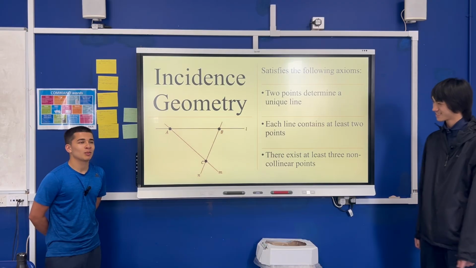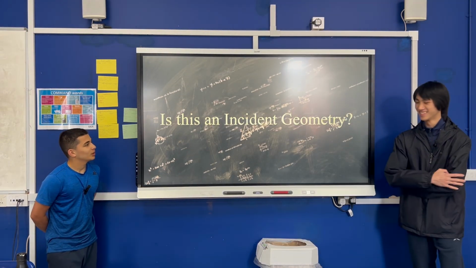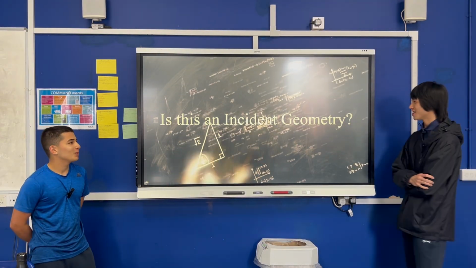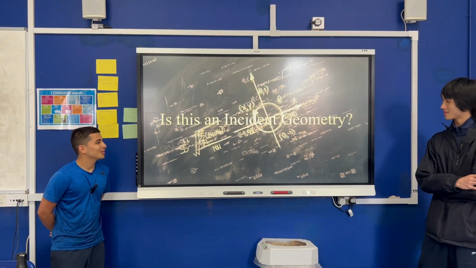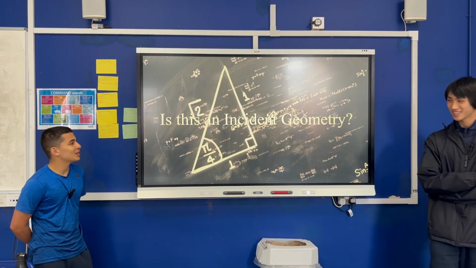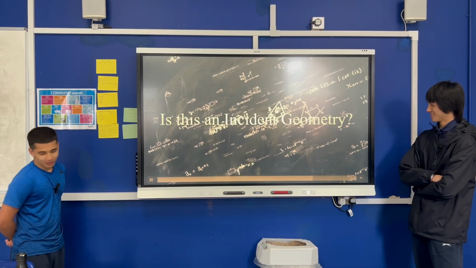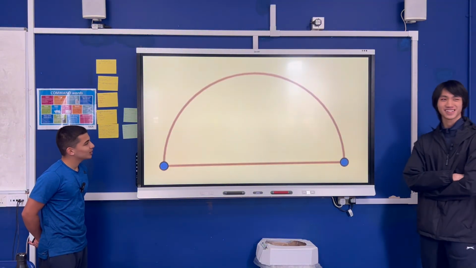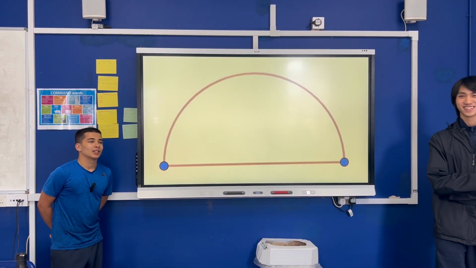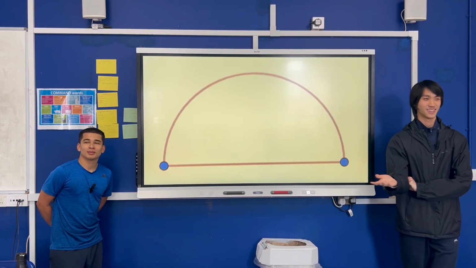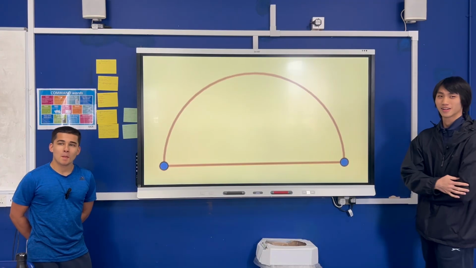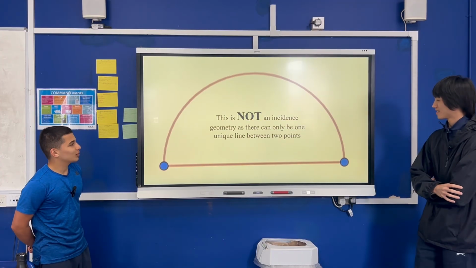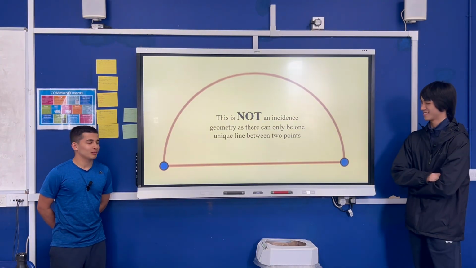Perfect. Now we have some questions for you. Let's try to answer these questions. Is this an incidence geometry? Any answers? No, it's not, because the 2 points do not uniquely identify a line. Alright, correct. Very correct.